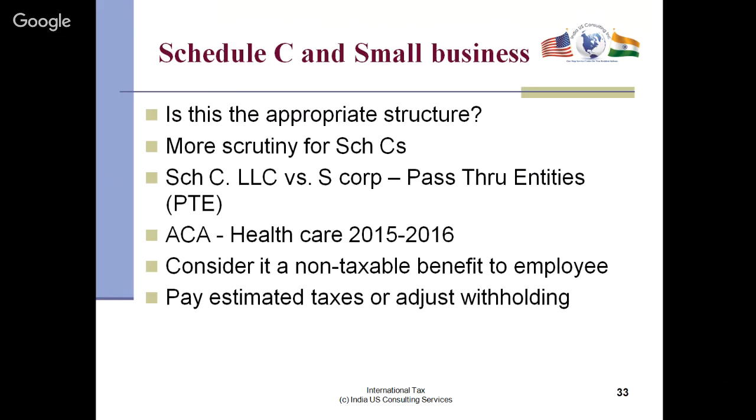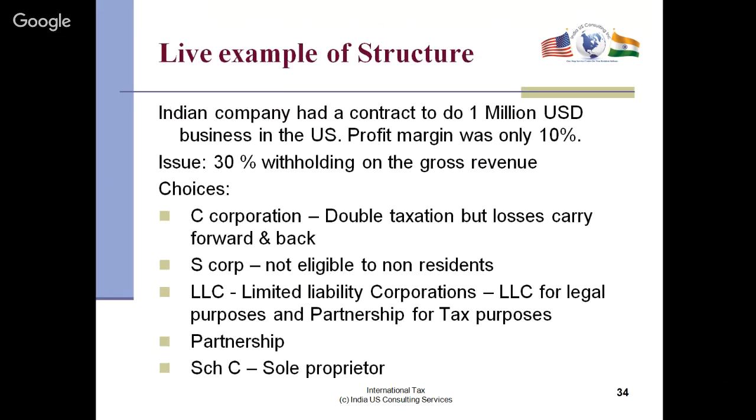Okay, now ACA healthcare also, they're going to crack down real seriously, and if you don't carry healthcare, there's going to be serious penalties. I think it's up to $600 for each person who does not carry healthcare. Consider non-taxable. It's like a non-taxable benefit to employees, and estimated taxes and withholding you need to adjust. We have spoken about that.